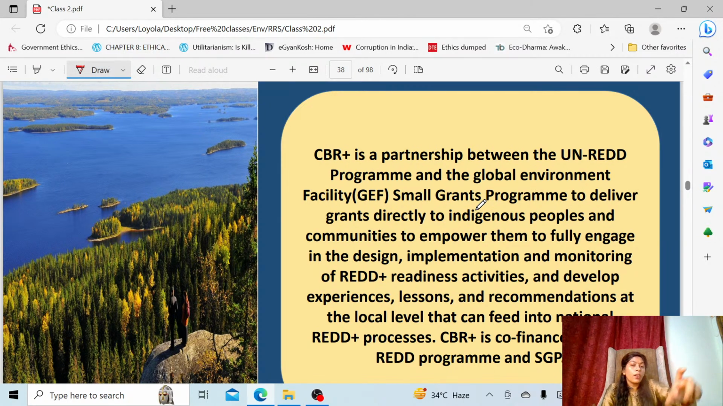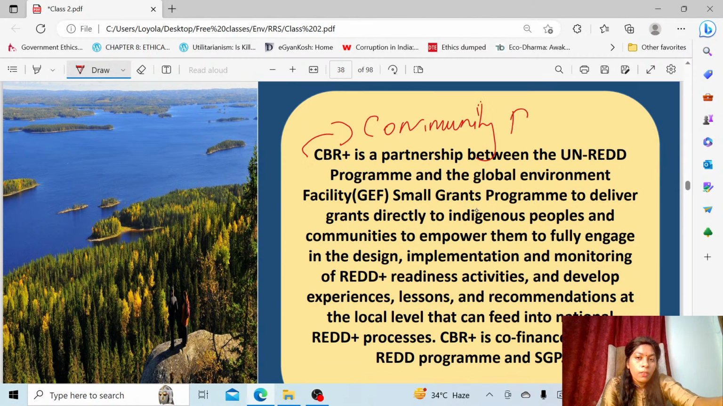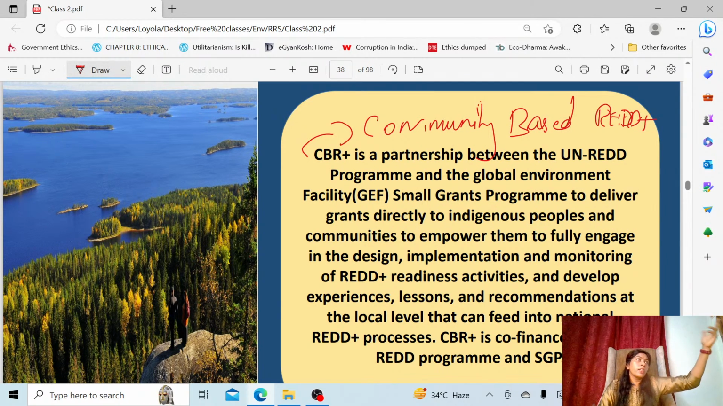Community Based REDD Plus is called CBR plus. Okay, so community based REDD Plus means what? Previously we only spoke about governance, but now we are talking about good governance. Instead of government and bodies managing the forest and enhancing the forest cover, they said let us involve the local community who are already there, who were protecting the forest even before the government entered. So let us involve them and give funds to them directly.